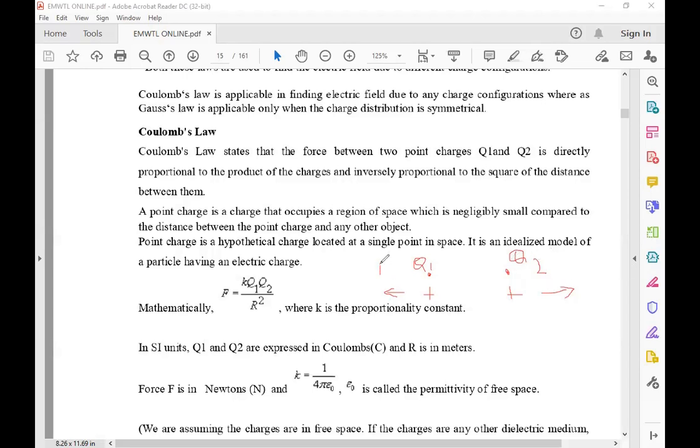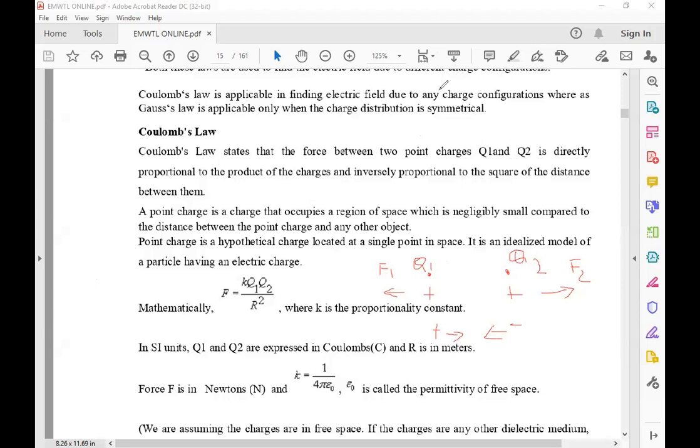Let the force on Q1 be F1 and the force on Q2 be F2. F1 is equal to minus F2, or F2 is equal to minus F1. If the charge Q1 is positive and the charge Q2 is negative, the two attract each other. So Coulomb's law states that the force between the two point charges Q1